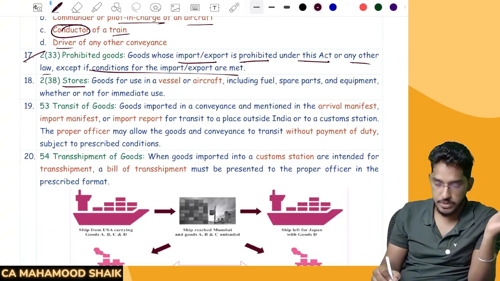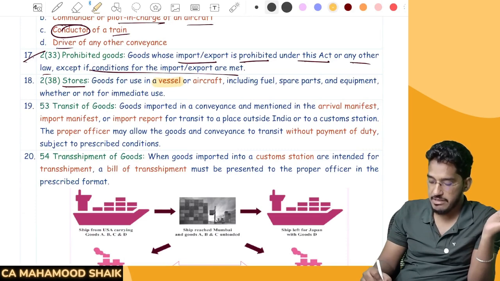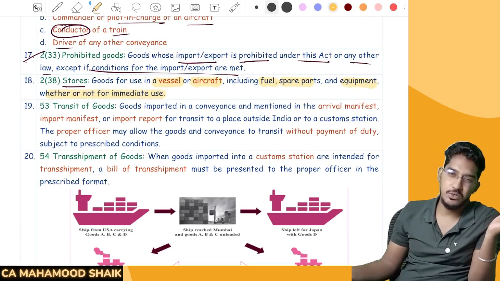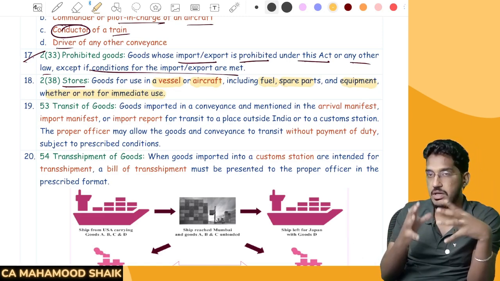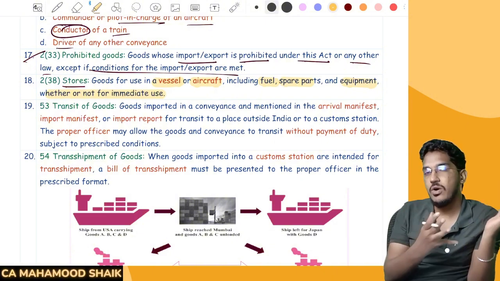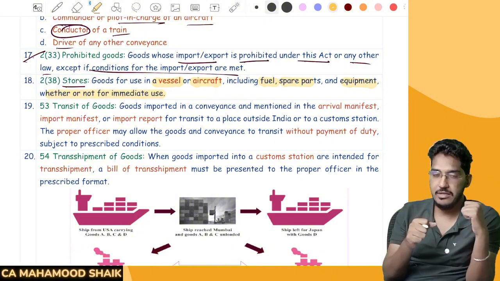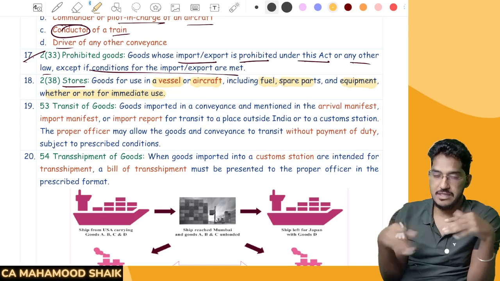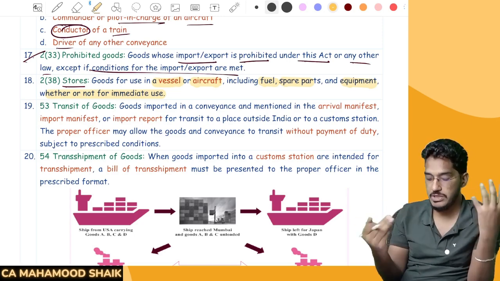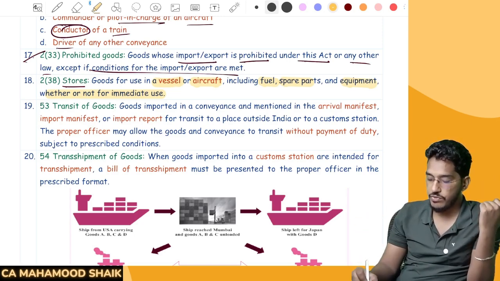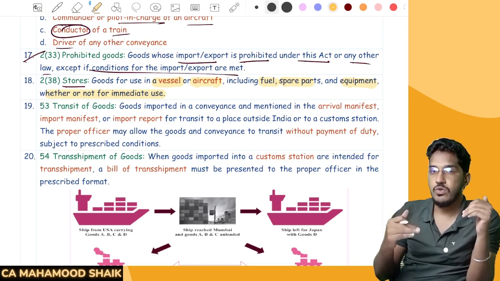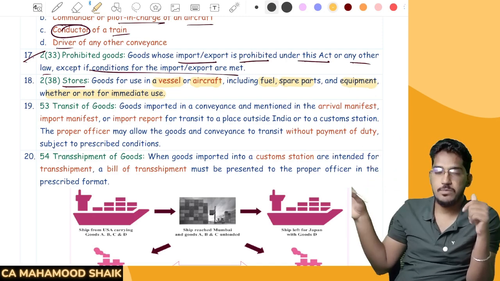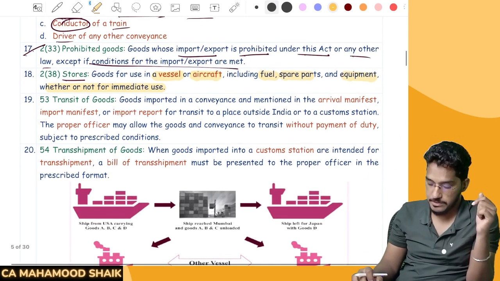Next, stores. Sir, what do you mean by stores? Goods for use in a vessel or an aircraft, including fuel, spare parts, equipment, whether or not for immediate use. Basically, when you are traveling in a vessel, you need some spares, no? For that ship, sometimes some spares might be required. So they carry all those repairs, even fuel also they carry in the ship so that they can use it as a part of their conveyance. So all those things which are going to be used in a vessel or aircraft, including fuel, spare parts, equipment, whether or not for immediate use. Either you are immediately using it or you want to use it if any breakdown happens. So all that will form part of the stores definition.